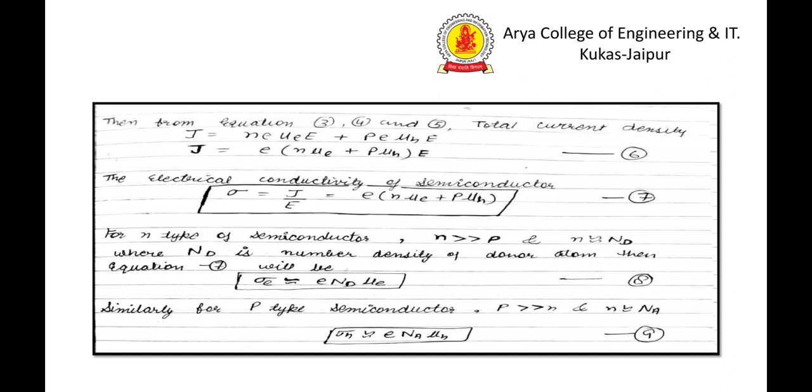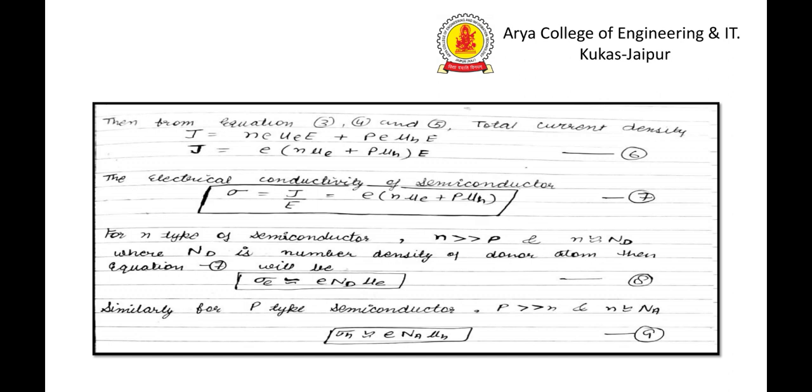Then equation 7 will be sigma_e nearly equal to e N_d mu_e. Similarly, for a p-type semiconductor, the majority charge carriers are holes.